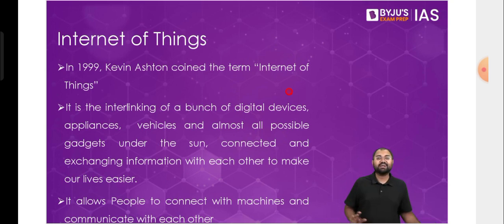So today we are here with the last session on science and technology. There are two things that we're going to discuss. First, the continuation of the chapter that we started last time, that is IT and communication. First we'll complete the chapter of IT and communication, and after that, we'll begin with our last chapter, that is intellectual property rights. So these are the two things that we are going to do in today's class.